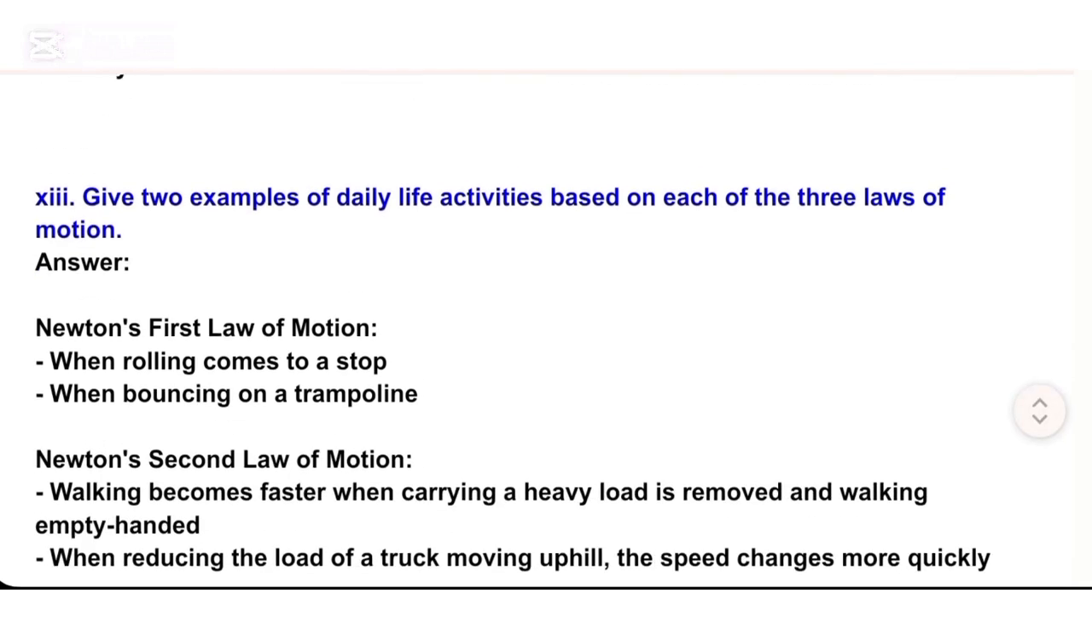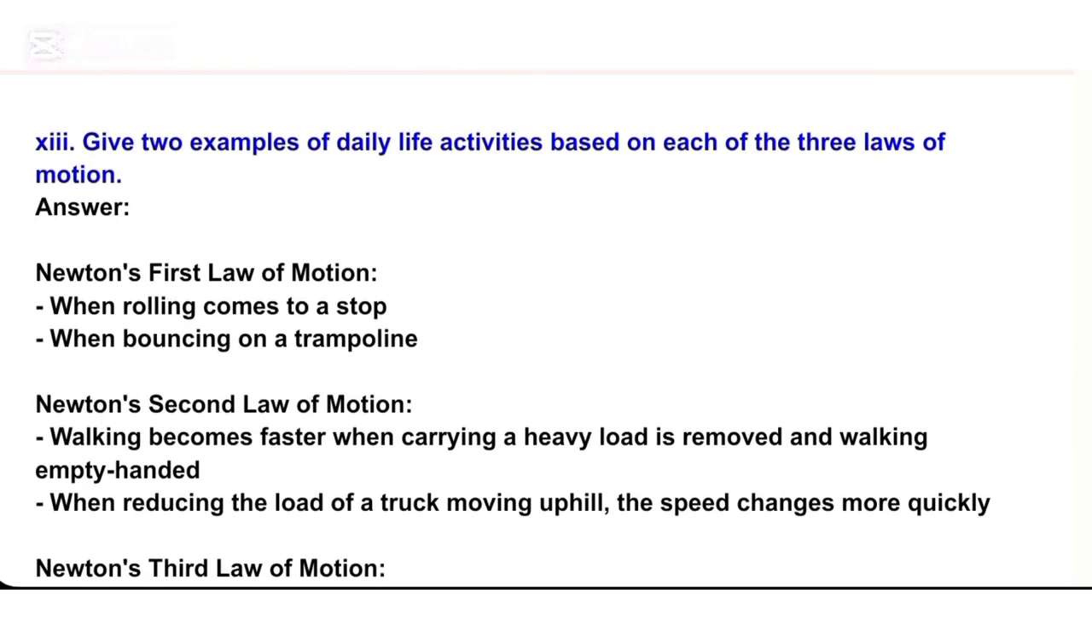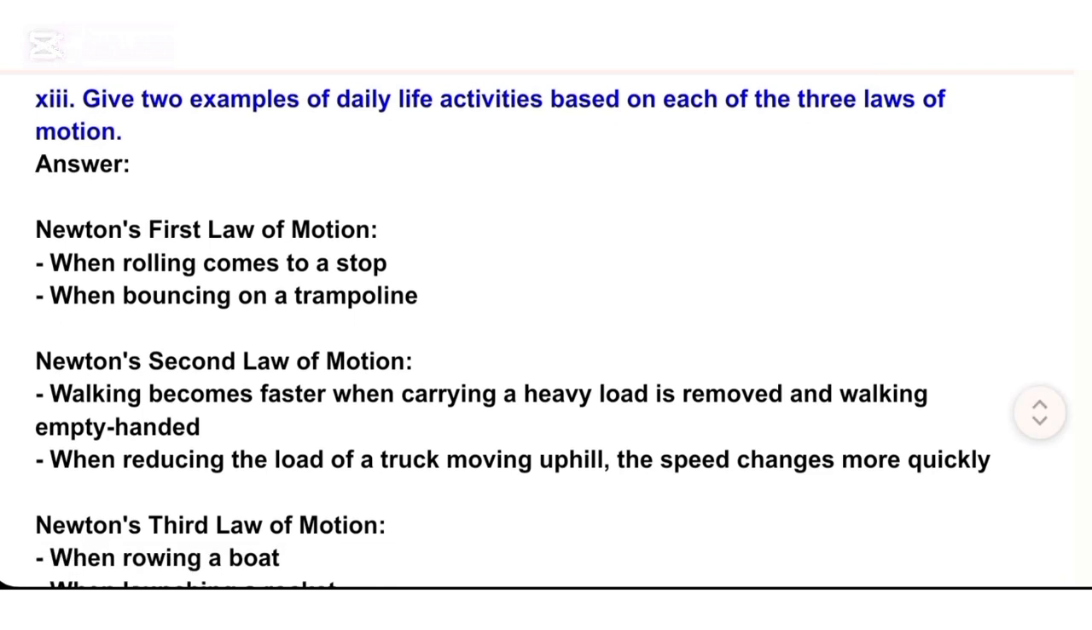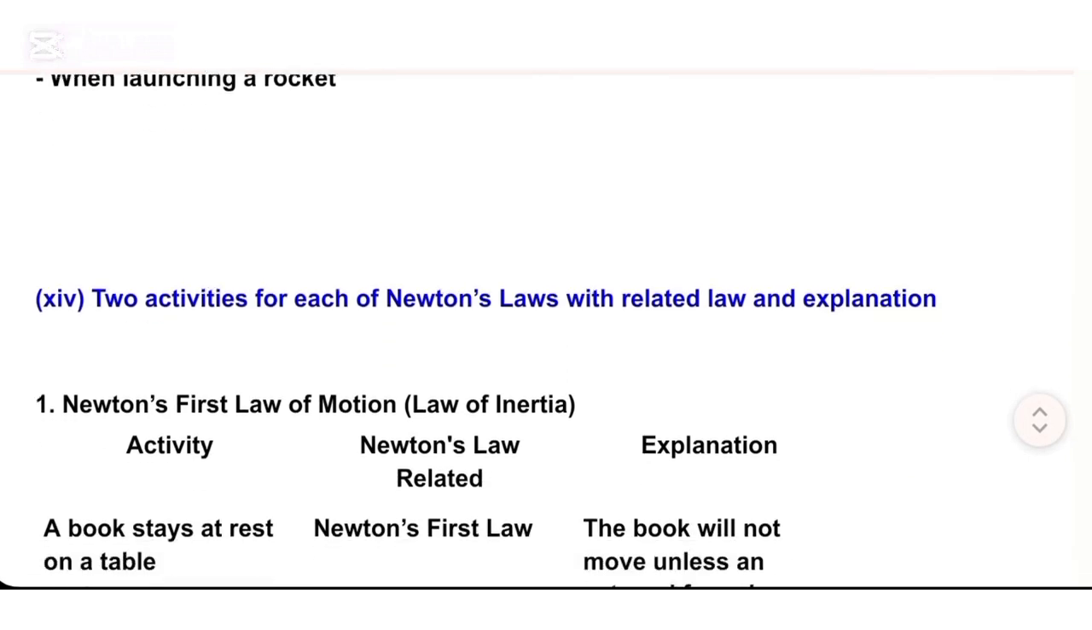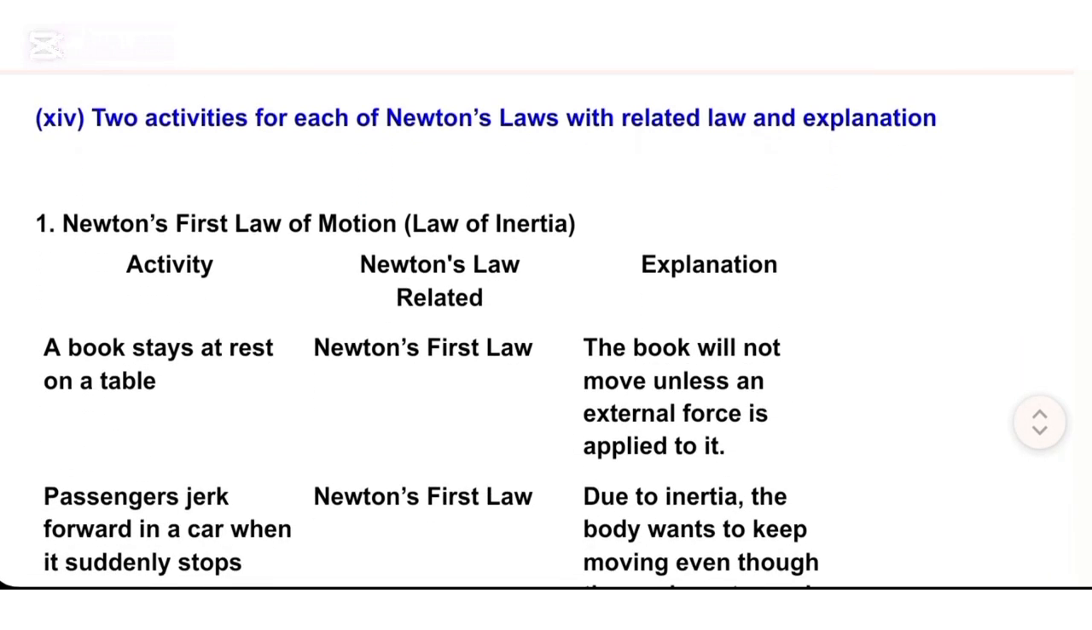XIII. Give 2 examples of daily life activities based on each of the 3 laws of motion. Answer. Newton's first law of motion: a rolling ball comes to a stop, bouncing on a trampoline. Newton's second law of motion: walking becomes faster when a heavy load is removed and walking empty-handed; when reducing the load of a truck moving uphill, the speed changes more quickly. Newton's third law of motion: when rowing a boat, when launching a rocket.